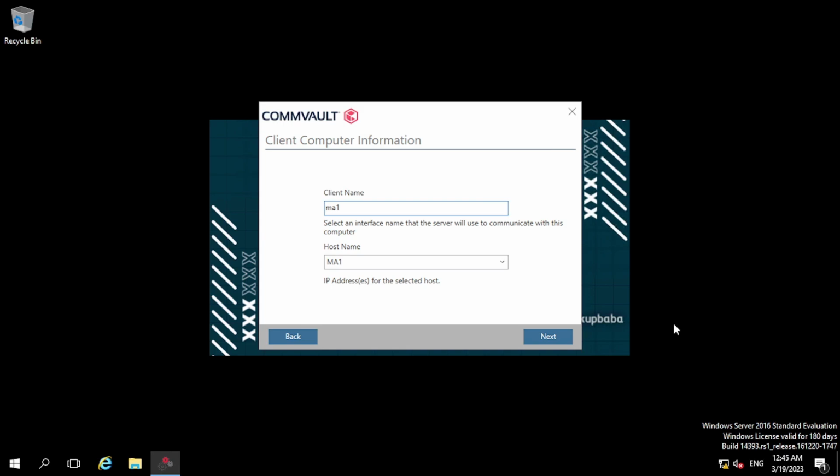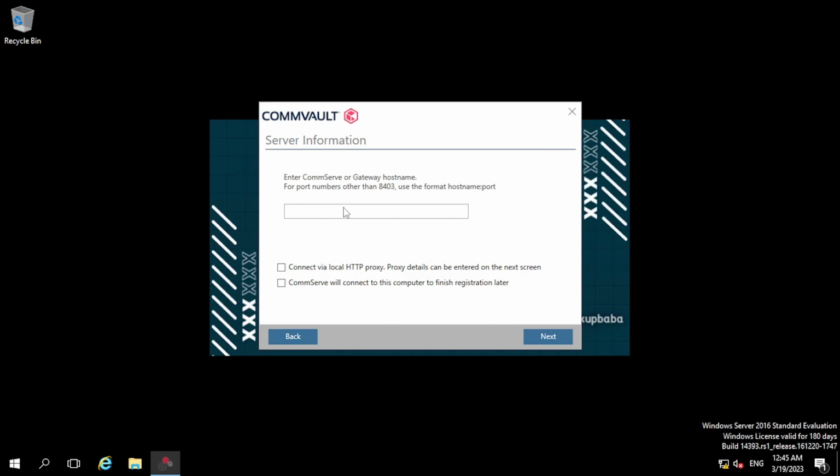So coming to the next tab, here it is asking for the client name of a media agent and the host name. So we have kept the client name MA1 and also the host name is the same. So we are keeping the MA1. So now clicking next. So here it is asking for the Commvault server name.